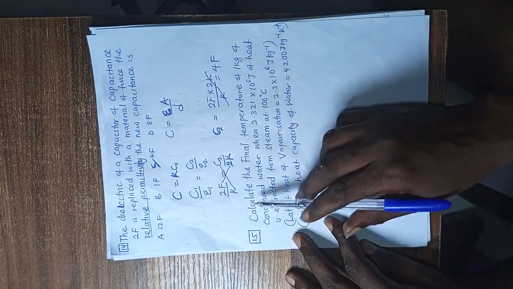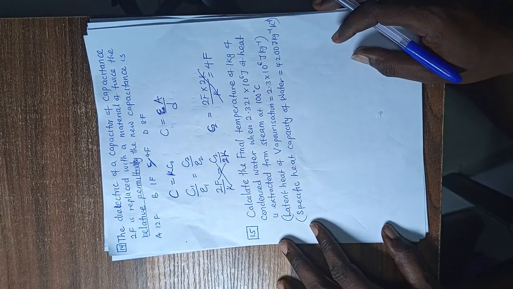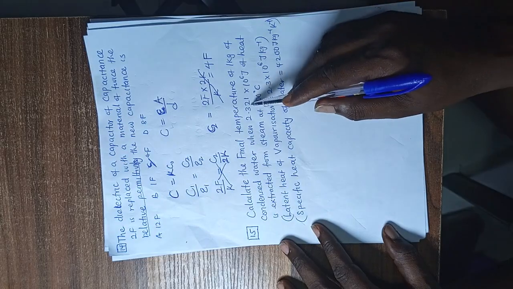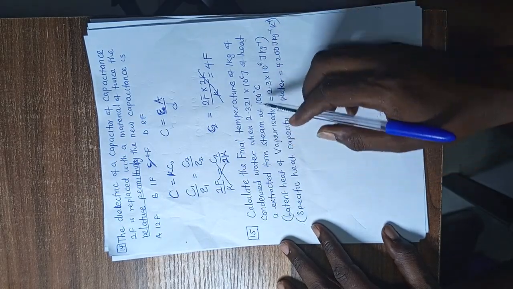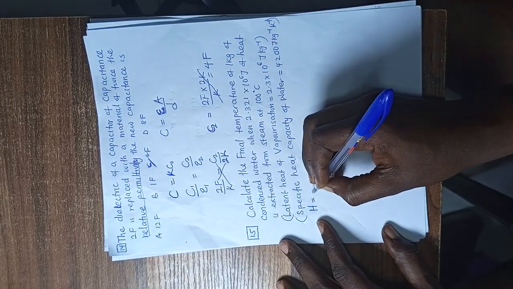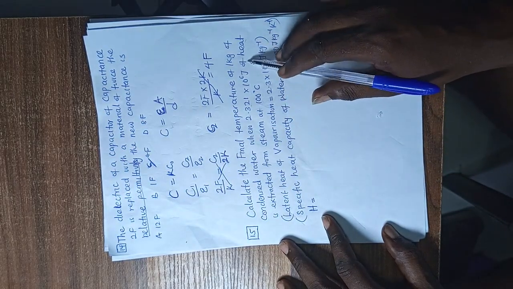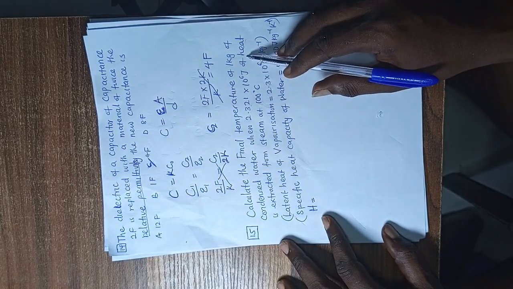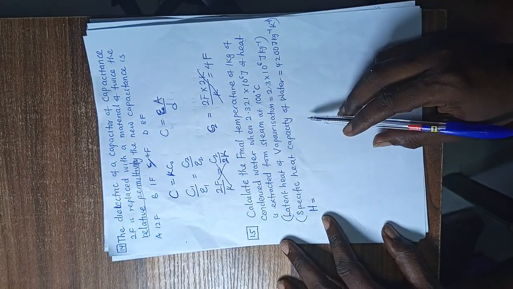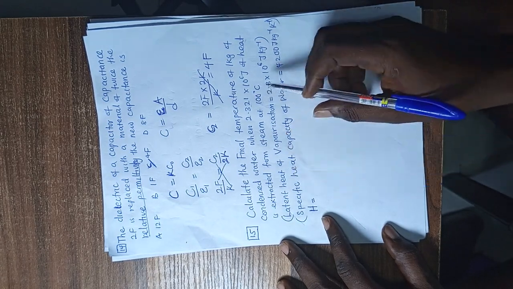Now the next question says: find the final temperature of 1 kilogram of condensed water when the heat is extracted from the steam at 100 degrees Celsius. So the heat extracted is equal to two things. When you extract the heat from the steam at 100 degrees Celsius, two things will occur, because they want us to find the change in temperature, I mean the final temperature.